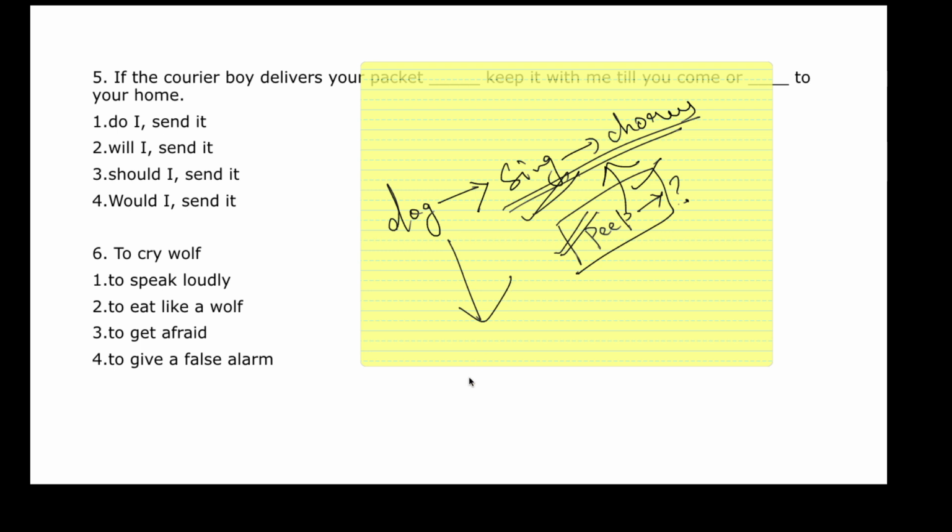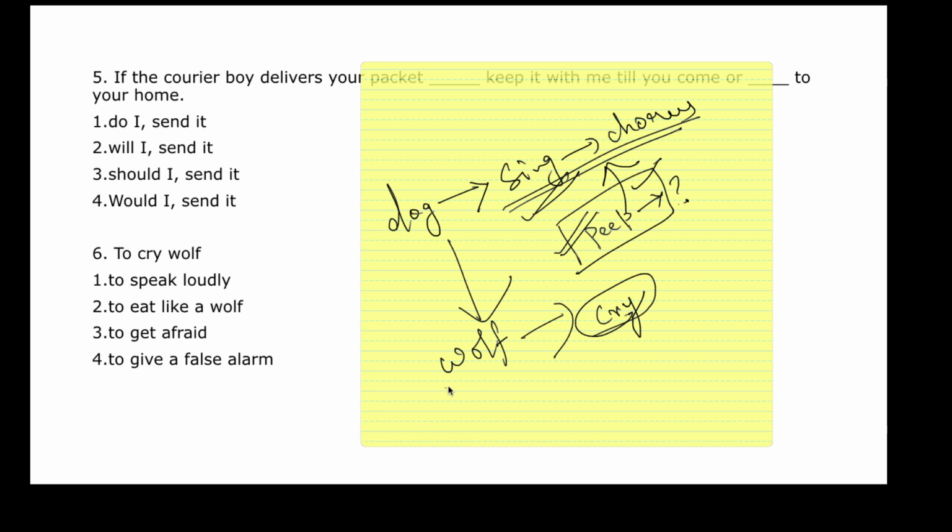The same thing is done by the wolf. What does the wolf do? Dogs sing while wolves cry. They cry for no reason. And when they cry, wolves are generally inside the forest, dark, deep forest, and people living in and around the forest at night time, when the wolf starts to cry, they are all scared.